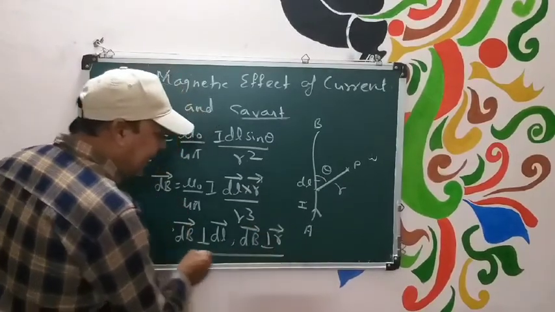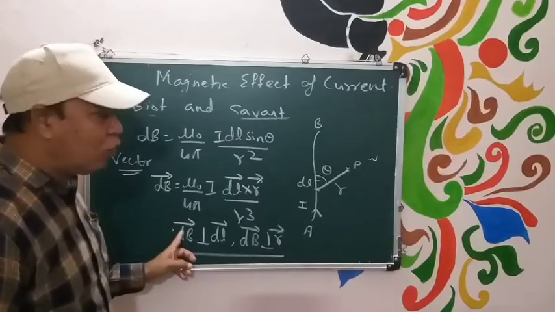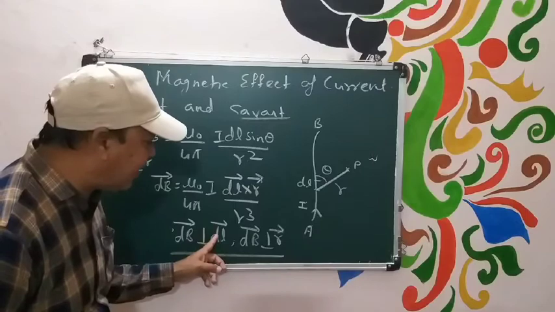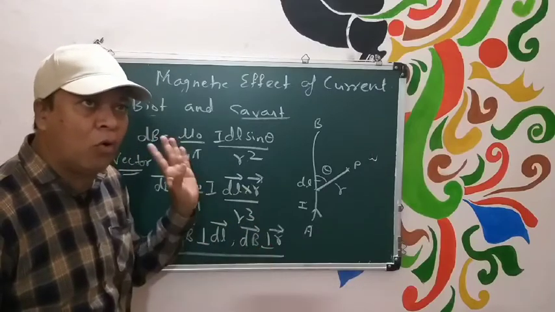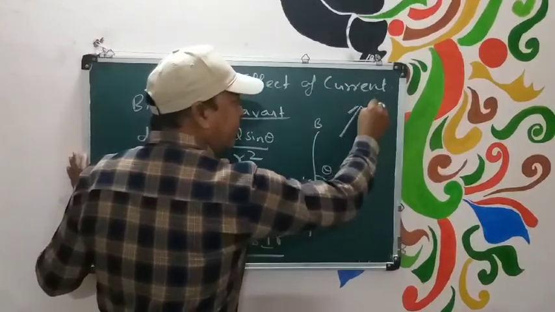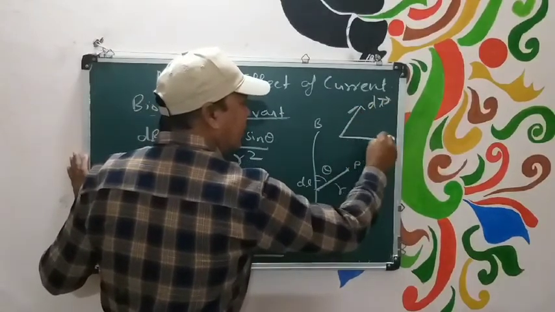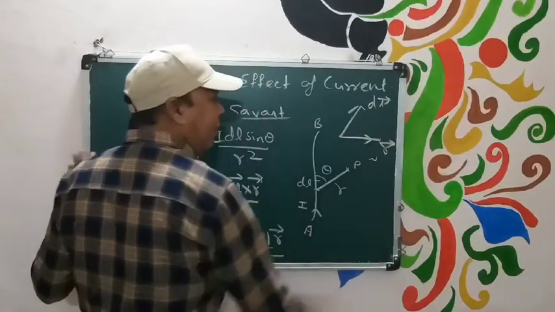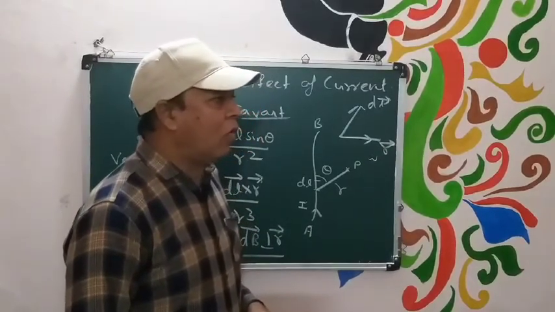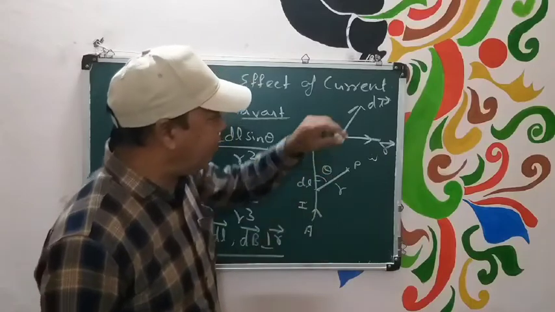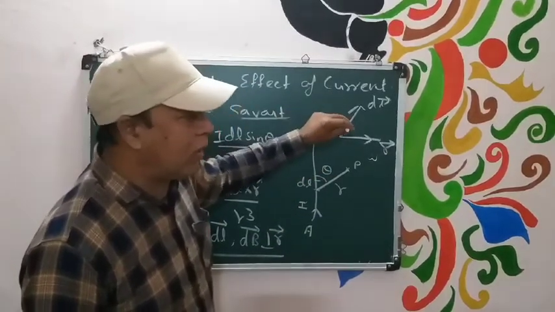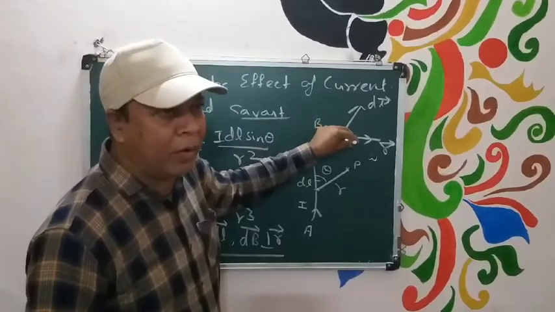This clearly indicates that dV should be perpendicular to the plane containing vectors dl and r both. For any such plane, suppose dl is here and this is r, obviously dl cross r should be a perpendicular vector. It should be perpendicular to the plane of the paper.